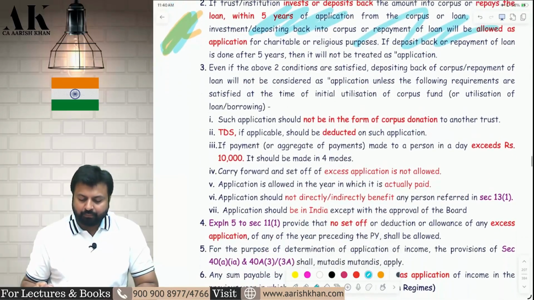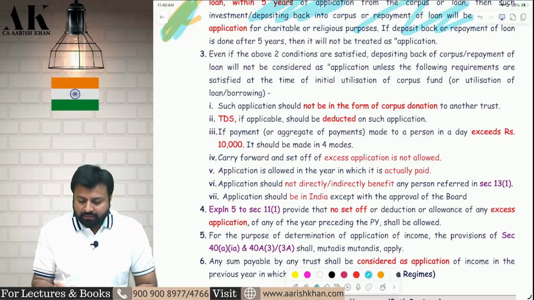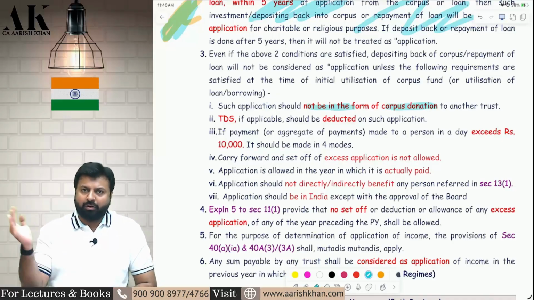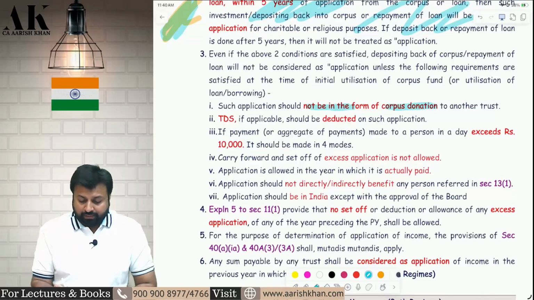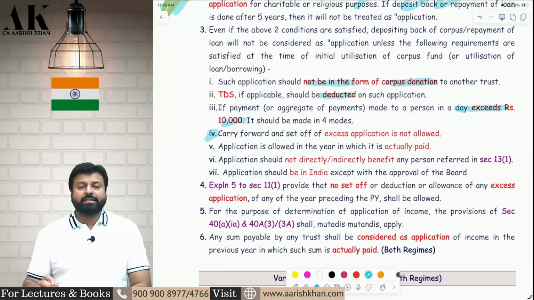Now, apart from this, a trust has to fulfill a lot of other conditions. Condition number 1, if they want to claim exemption, they have to fulfill a lot of other conditions like the application should not be in the form of corpus donation to another trust. We will talk about this in a while. The trust should deduct TDS. The trust should not pay more than 10,000 rupees other than 4 modes. Okay. Next one I will explain you. Excess application is not allowed. What do you mean by excess application?